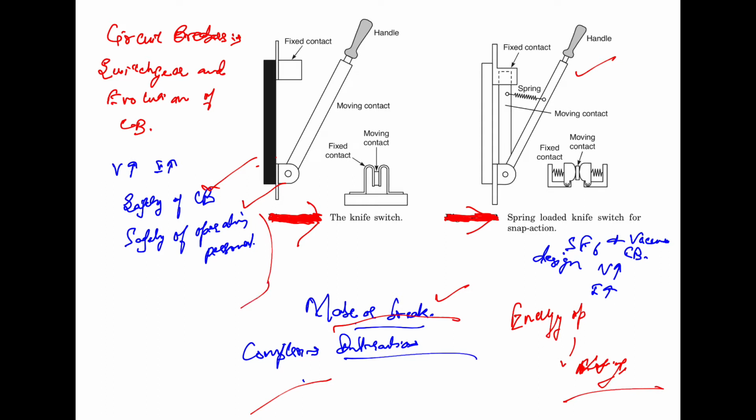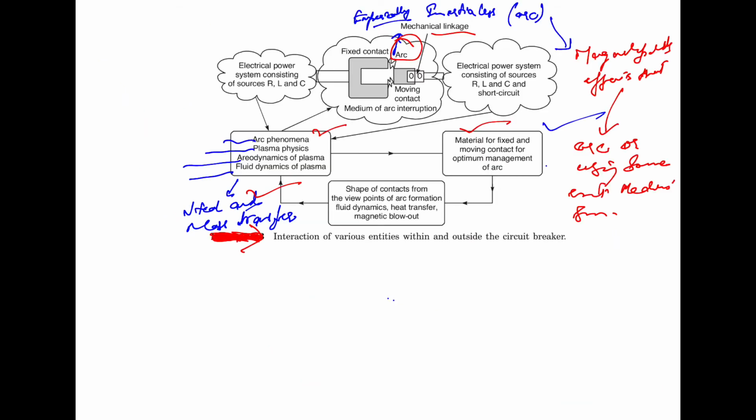And complex because, in order to accomplish this simple task, a lot of interactions have to take place inside and outside the circuit breaker in a few milliseconds. Now, the figure here shows the various interactions which take place with the various entities within and outside the circuit breaker.